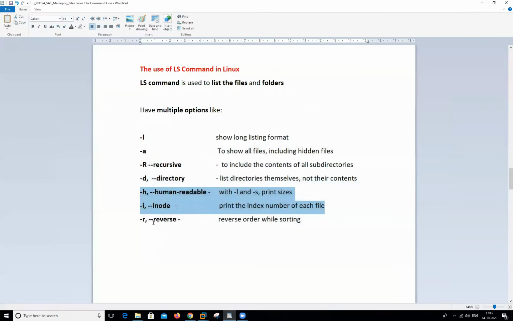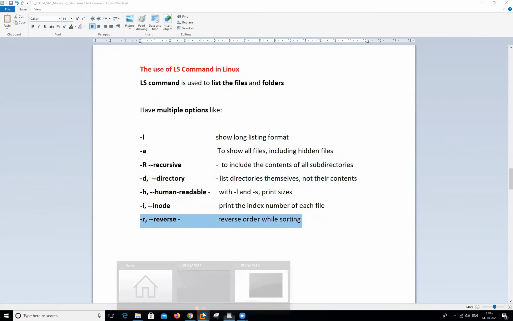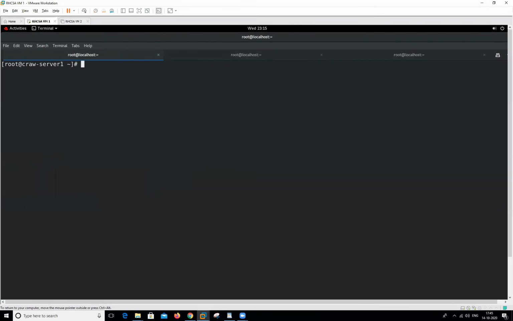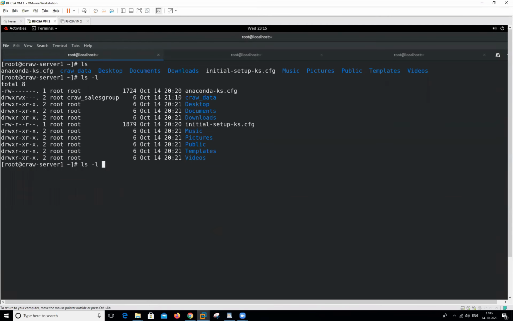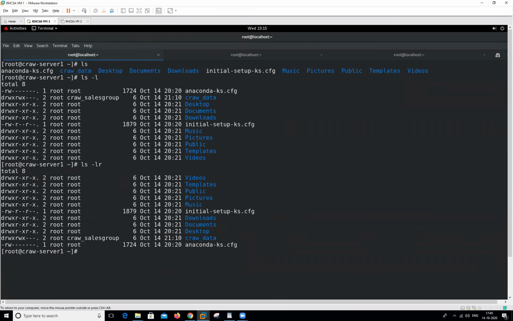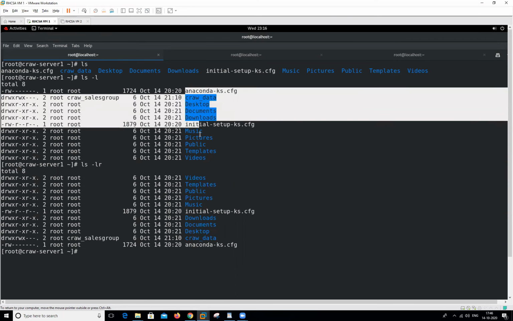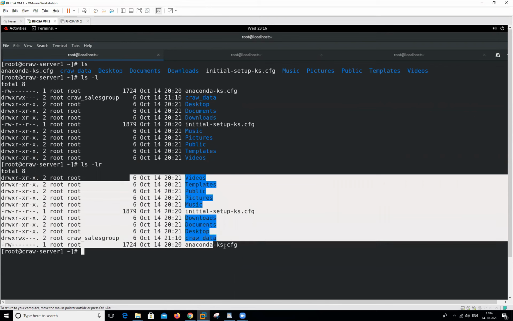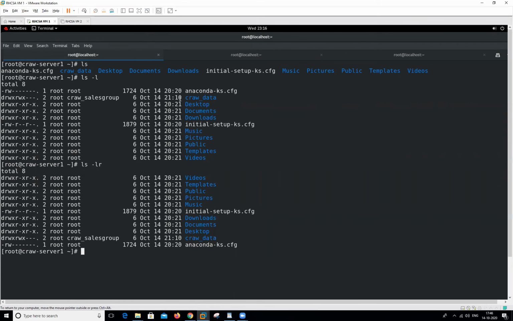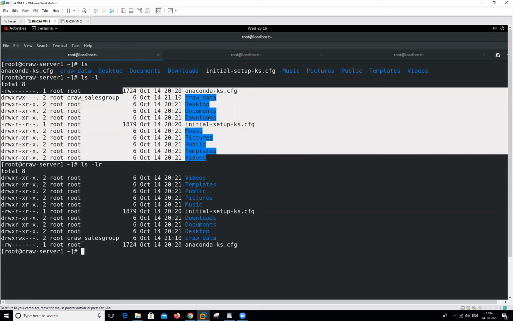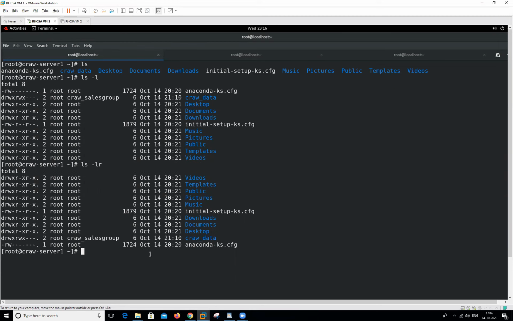And we want to check all the files and folders in reverse order. So what I will do, type the ls -l command, and when we use r here, it will show me all the files and folders in reverse order. It will show me alphabetically in descending order, not in ascending order. By default, it will show me all the files and folders in ascending order.